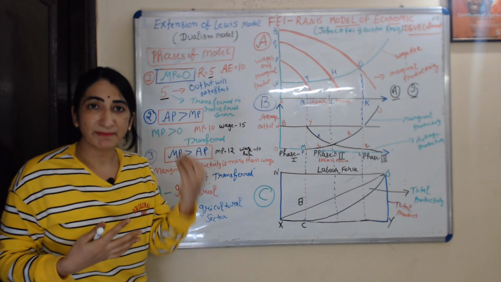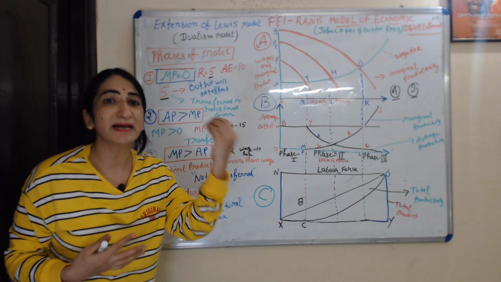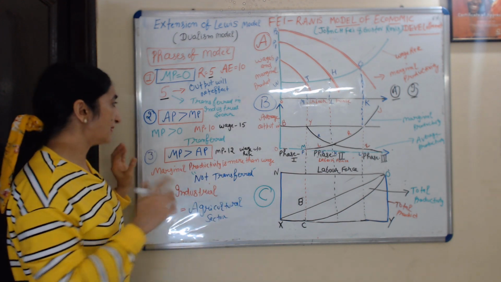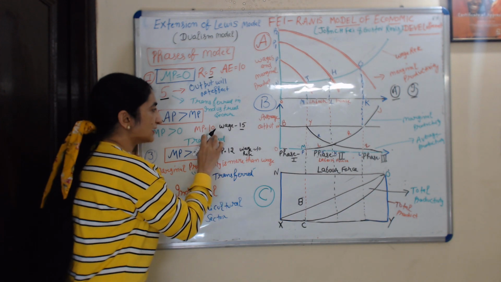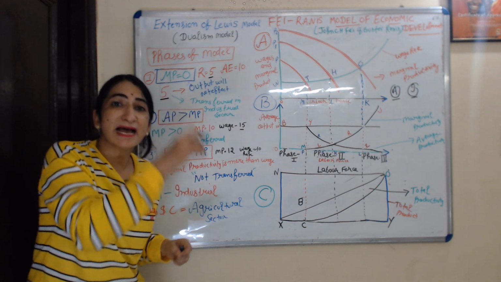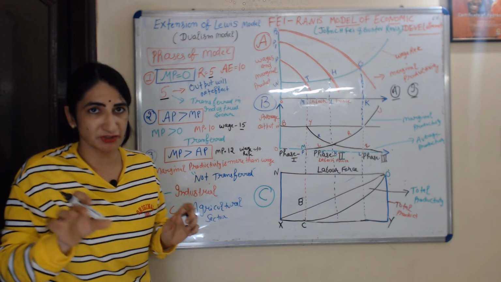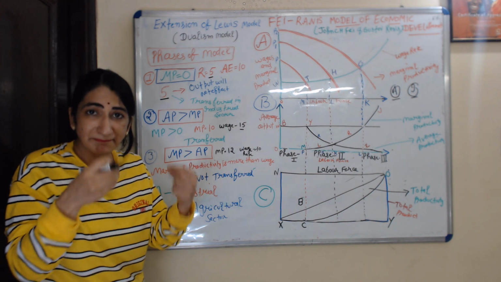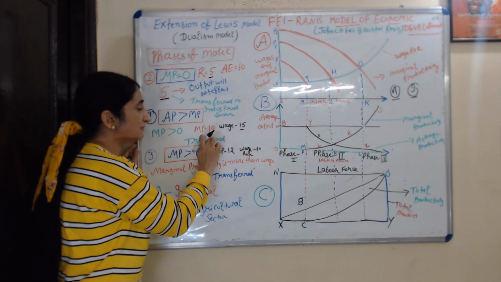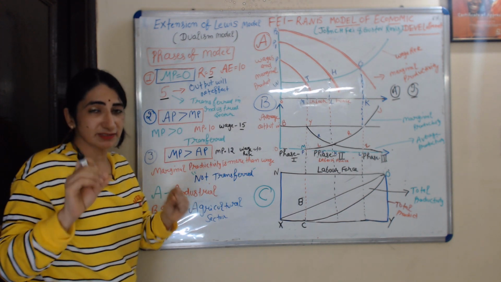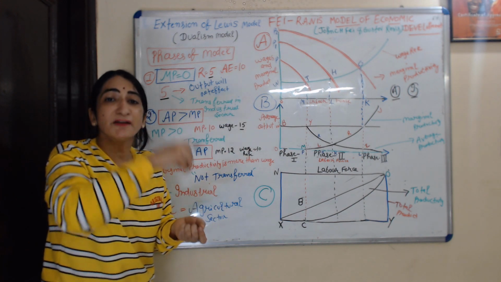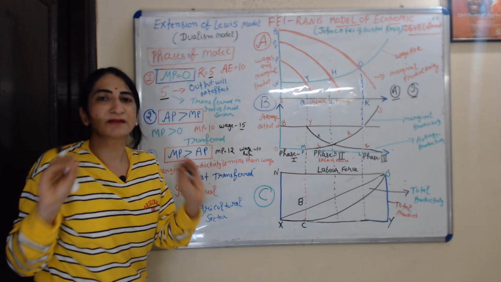For example, their wage rate is equal to 15 but their marginal productivity is equal to 10, meaning their MP is less than the wage they are receiving. So in this situation we can also transfer labor from the agriculture sector to the industrial sector. If we do, then production of the agriculture sector will not be affected.